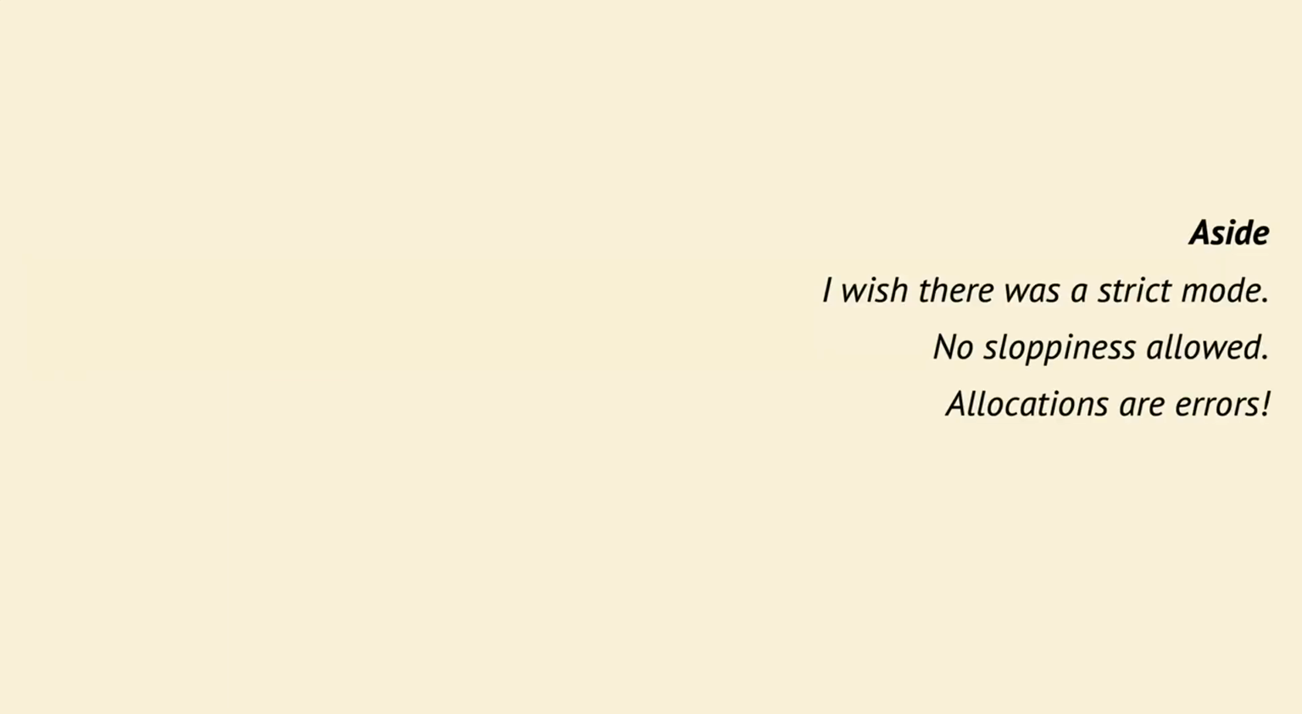If I can be permitted another brief aside, I wish there was a strict mode with no sloppiness allowed and allocations are errors. When I'm trying to port some of this Fortran code, it can be done in an allocation-free way, and any allocations I would like to know about with reference to the exact line that is causing them. I realize this can pose difficulties in terms of code generation and optimization. On the other hand, this would have saved me quite a bit of time.